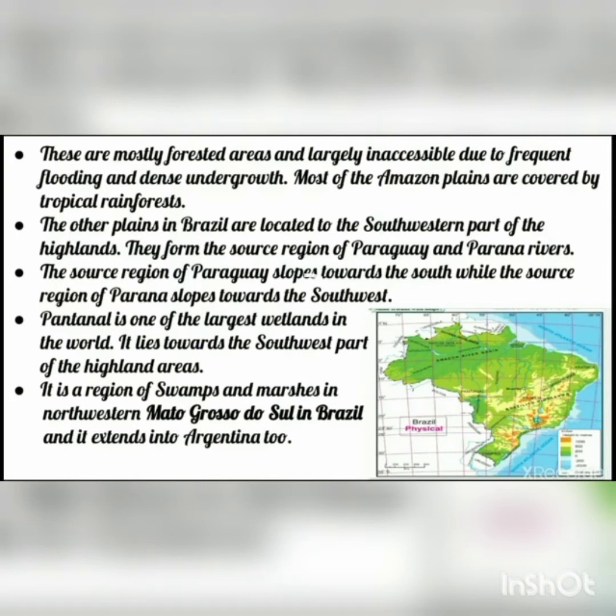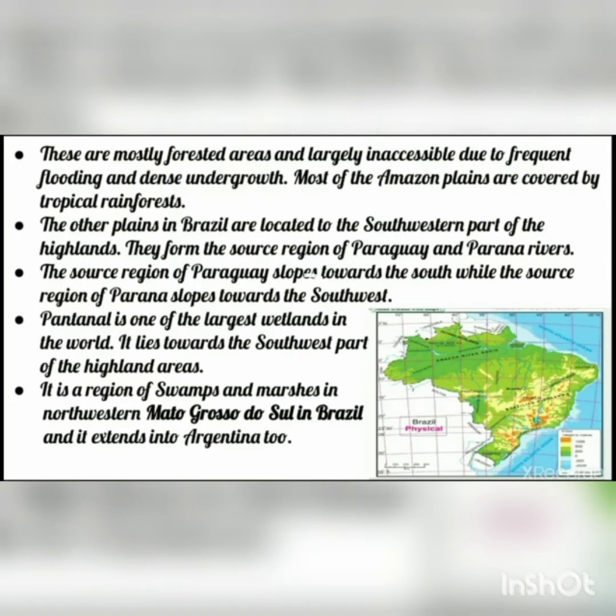The other plains in Brazil are located towards the southwestern part of the highlands. They form the source region of the Paraguay and Paraná rivers. So they form the source of which rivers? Paraguay and Paraná rivers. The source region of the Paraguay slopes towards the south, while the source region of the Paraná slopes towards the southwest. In the map you can see.